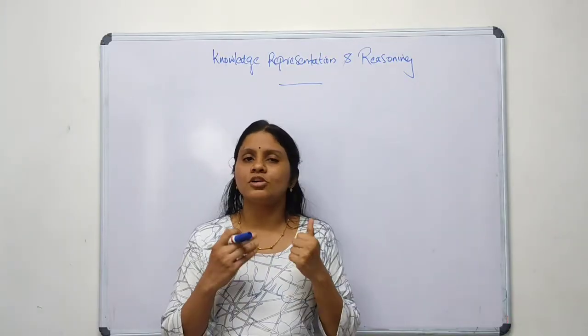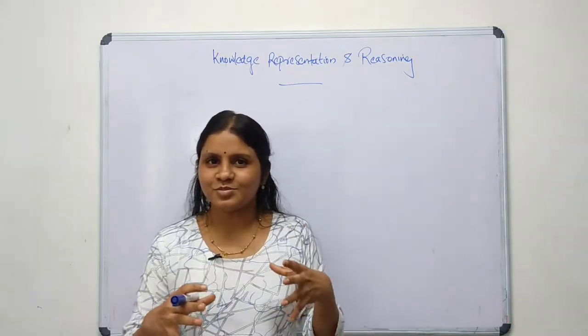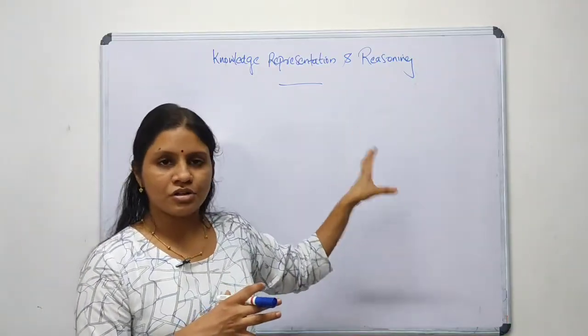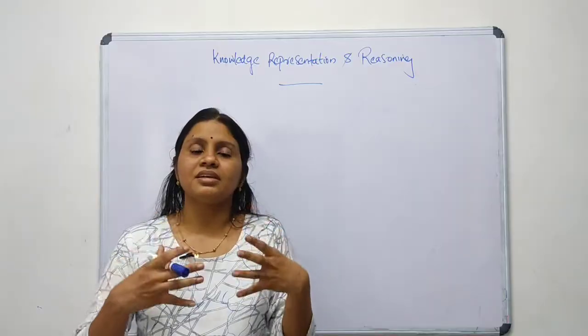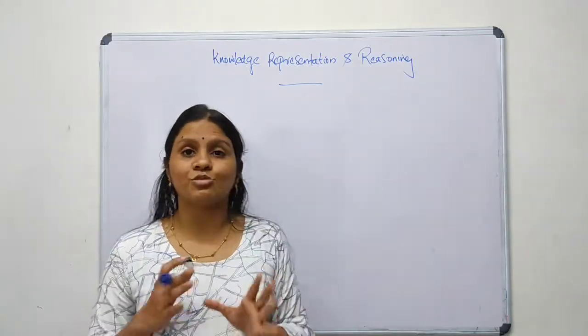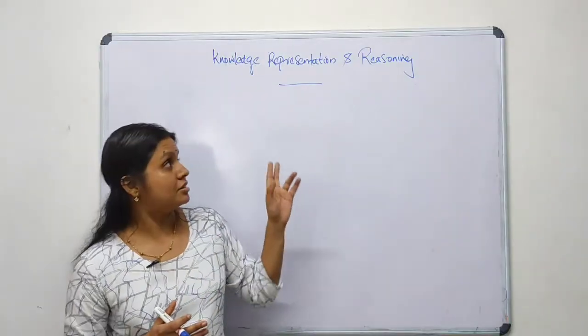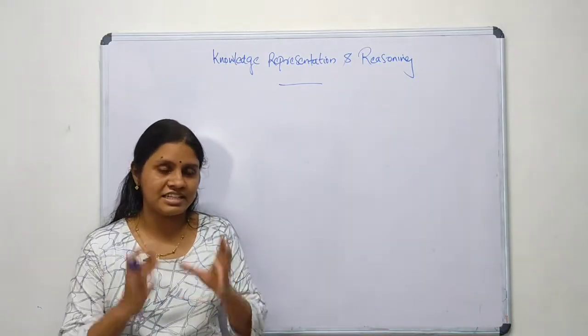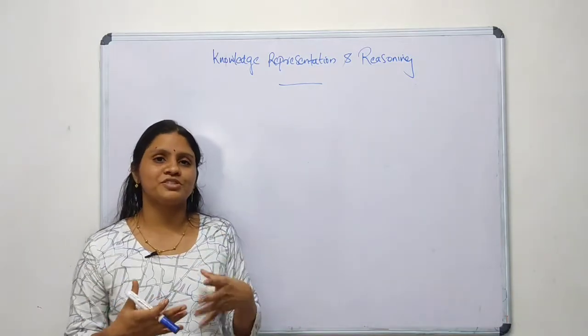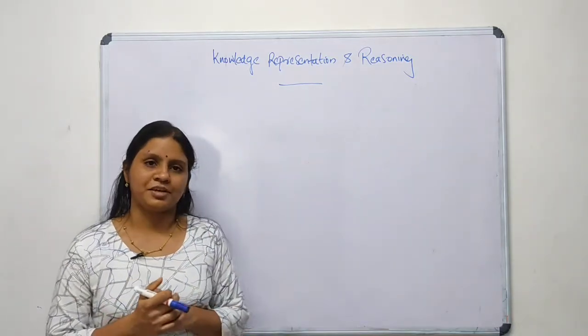And intelligence means that, based on the knowledge and reasoning, we are making correct actions or decisions.